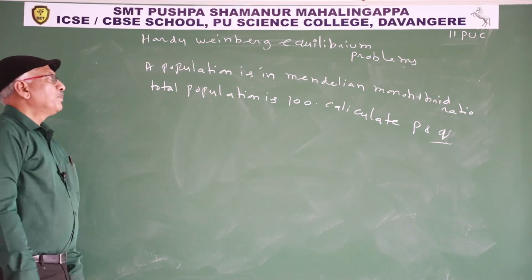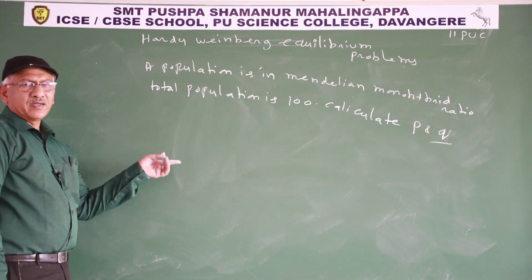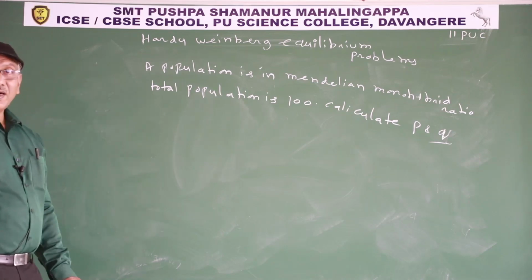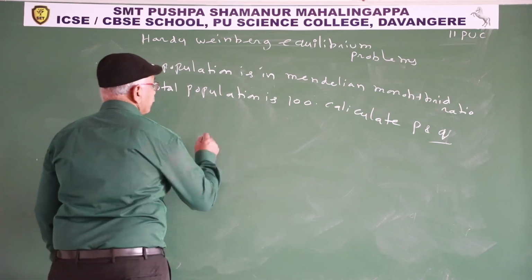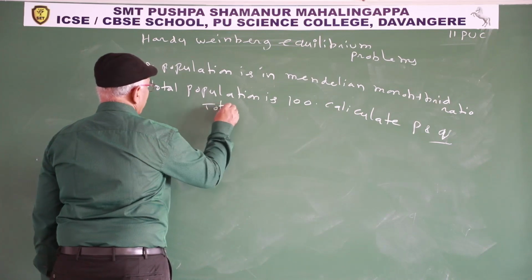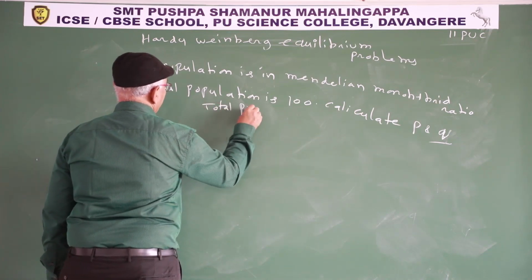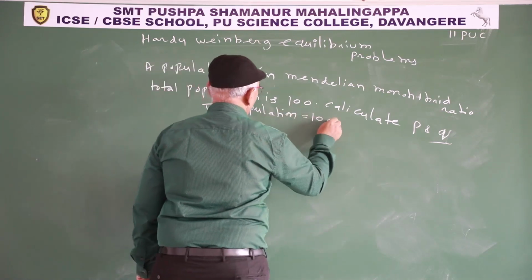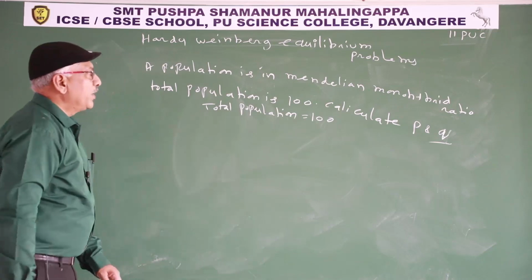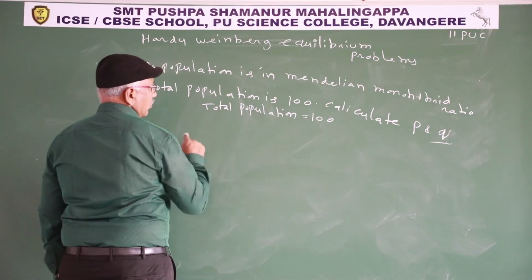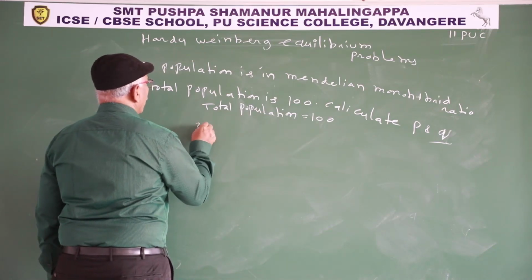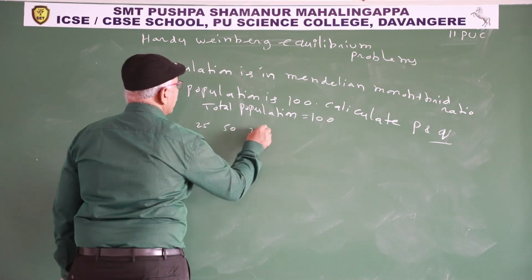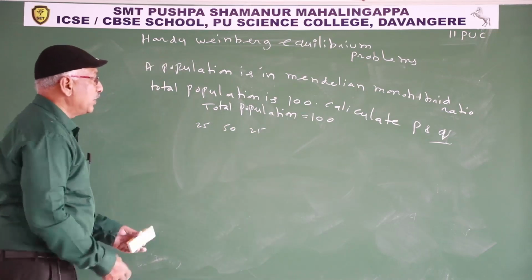In this model, they have given the total data indirectly. So total population 100 is given, monohybrid ratio, so total 100: 25 homozygous dominant, 50 heterozygous and 25 recessive individuals.